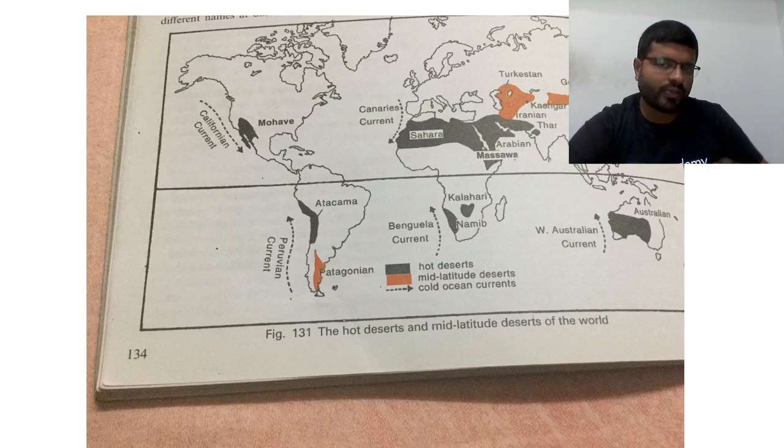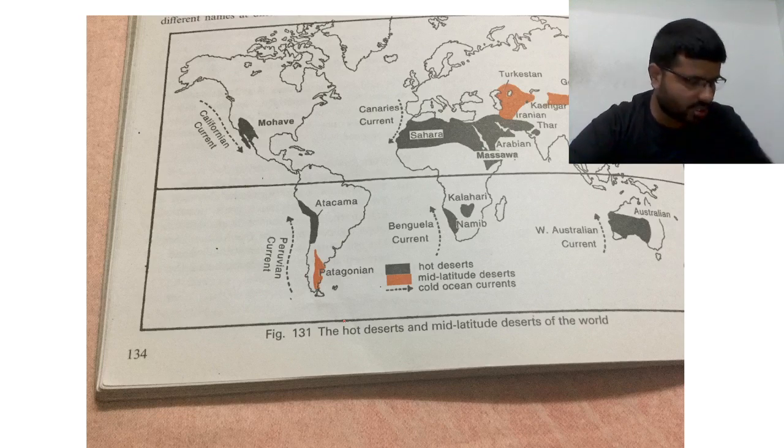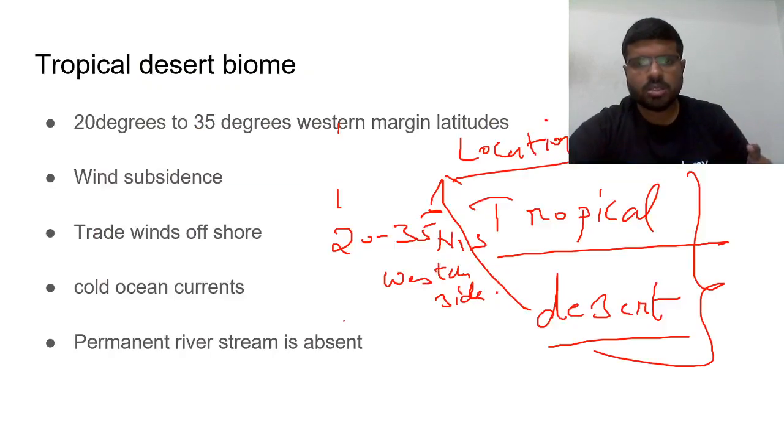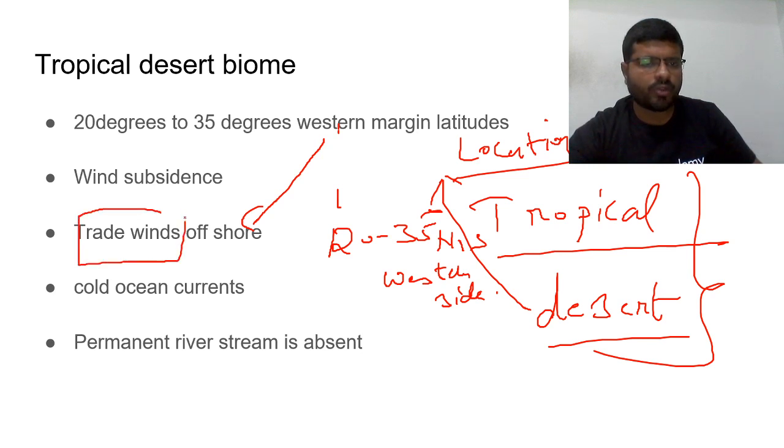In the south of the African continent, you also have the Namibian and Kalahari Deserts on the western side, more or less. Then the Atacama Desert on the western side. So everything is west, west, west, west. Why? Because on the western margin latitude itself, you are having a desert because of trade winds. What is the reason it is the western margin? Because trade winds become offshore. They don't provide rainfall in this region because trade winds become dry.